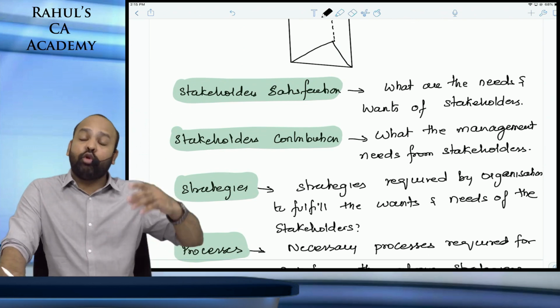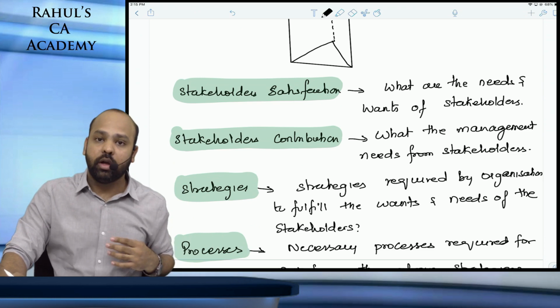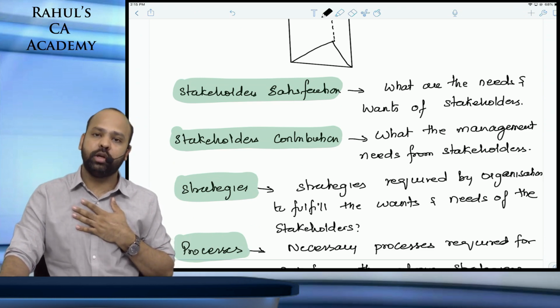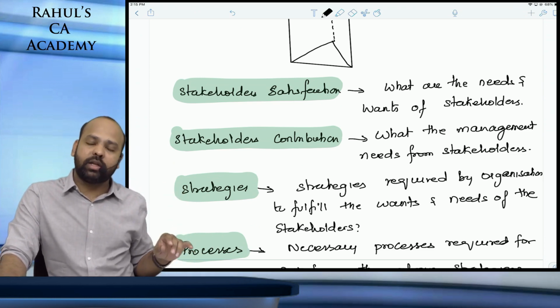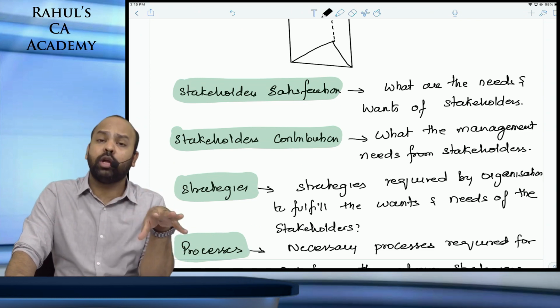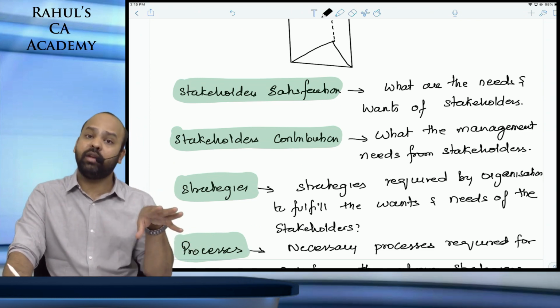Now it is the reverse: what is it that you need from the stakeholders? What are you expecting from your stakeholders? As far as the providers of capital are concerned, you would expect that they provide a good amount of capital and that they have a risk appetite. They are willing to take risk.